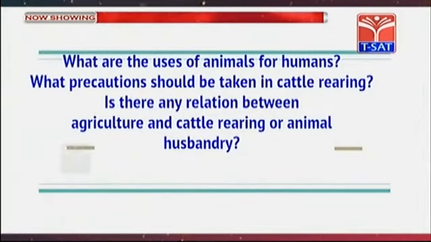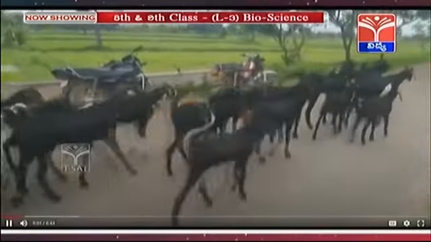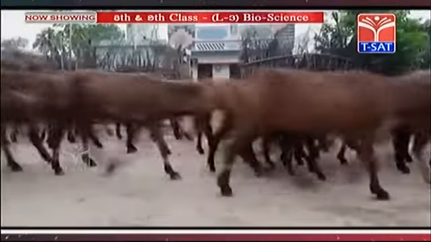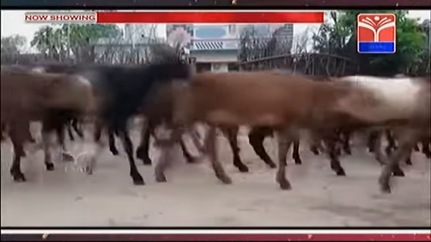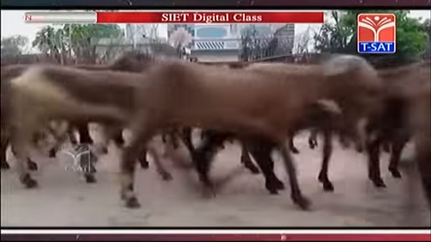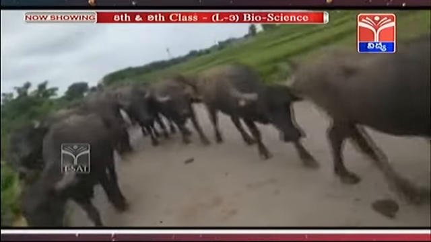What are the uses of animals for humans? What precautions should be taken in cattle rearing? Is there any relation between agriculture and cattle rearing or animal husbandry? There are many animals on earth. Some of them were tamed by man. Man used animals not only for obtaining food but also for agriculture, transport, etc.